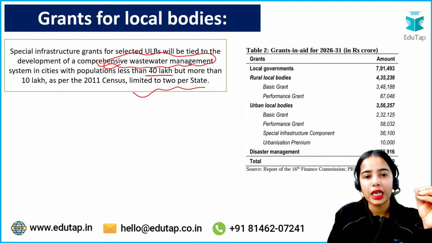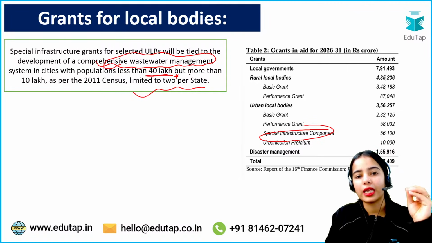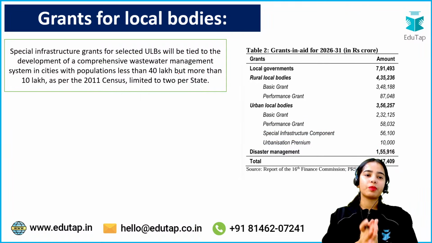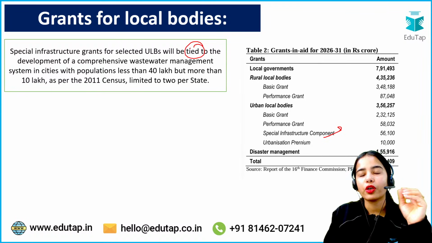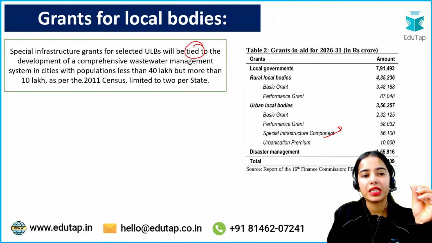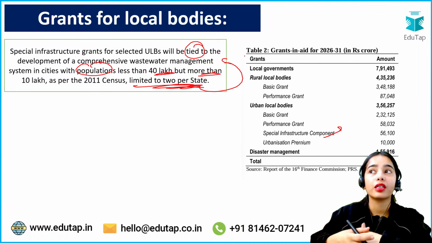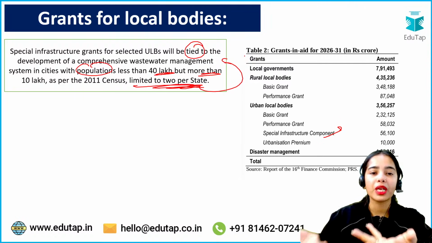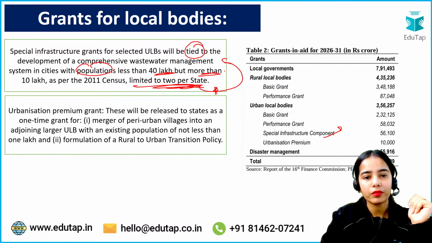Now these kinds of wastewater management system grants will be provided for the cities that have a population less than 40 lakh but more than 10 lakh. Okay, so this is the spatial infrastructure grants for selected urban local bodies, tied to the development of a comprehensive wastewater management system in cities with population less than 40 lakh but more than 10 lakh, limited to 2 per state. It should not be that the cities are having 10 of the comprehensive wastewater management systems. That is not required, limited to 2 per state. So that is the idea.